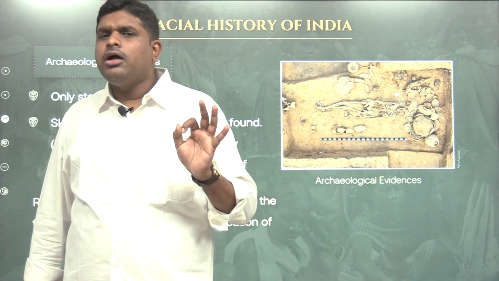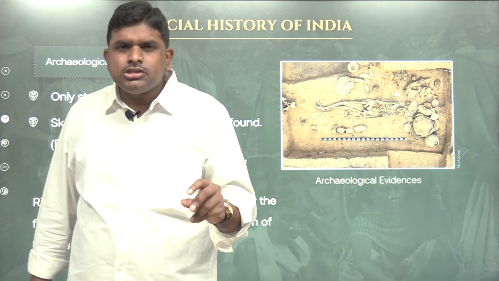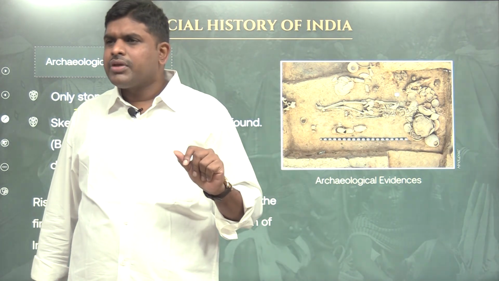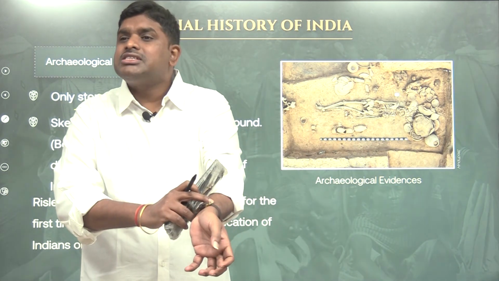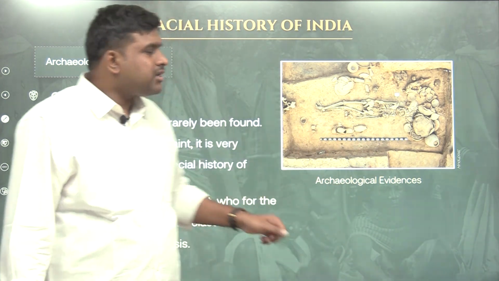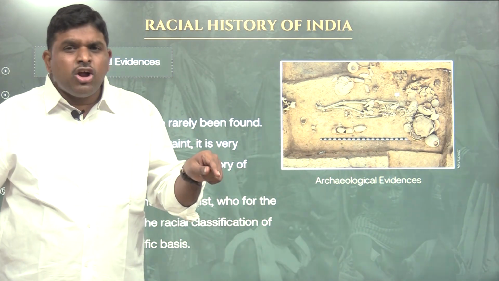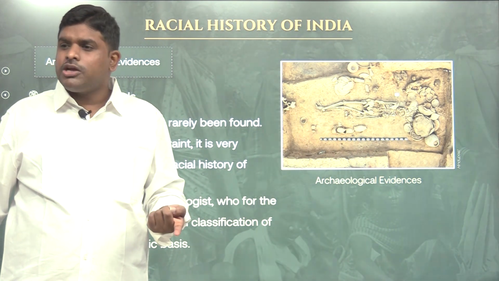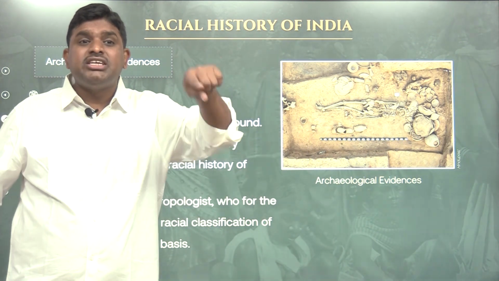But the big problem in India is that we are unable to find who the original people of India are, because our soil is too acidic in nature. When the soil is acidic, the bones will not remain. The fossil evidences cannot be found, because the bones decompose in acidic soil. So what evidences did I get? I got only stone tools. But stone tools are not sufficient to find the racial history of a population. What is required to find the racial history of a community? Fossil evidences. But I could not find fossil evidences because of the acidic nature of the soil.